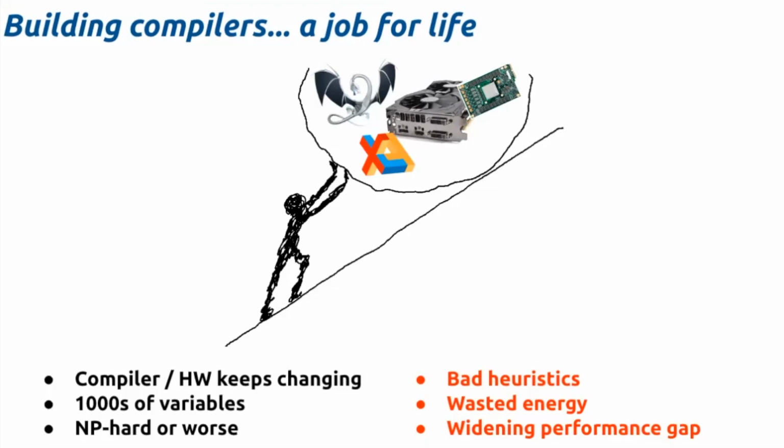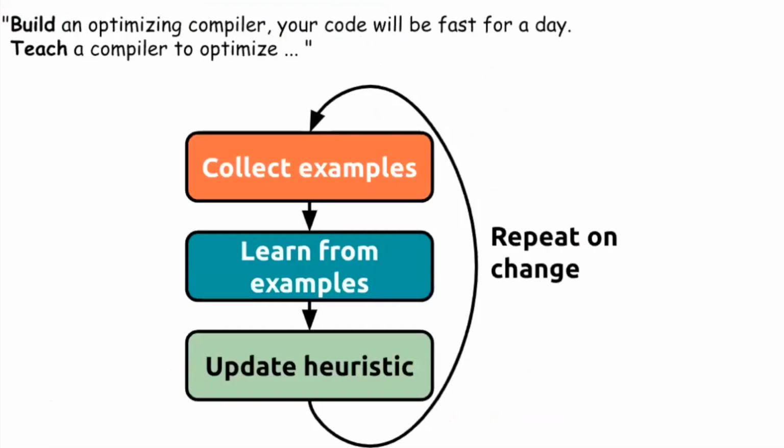Okay, so how are we going to make this task easier for the compiler engineers? Let's think of it as a data science problem. Rather than requiring our engineers to sit down in front of a Vim and figure out how to build the perfect compiler, let's treat it as a data science thing. Let's do the standard machine learning process where we collect a bunch of examples. Examples in this case might be particular optimizations that we're interested in. We're going to go out into the world and say, here's a bunch of programs we care about. Here are a bunch of optimizations we care about. We're going to run those optimizations on different programs and measure them empirically. And then that's going to give us what we would call training data.